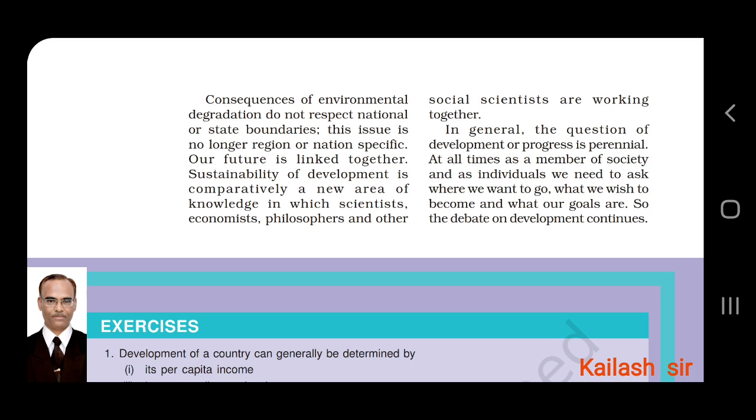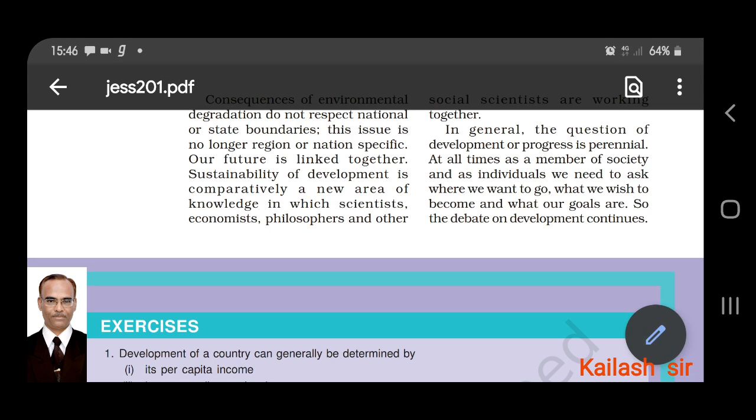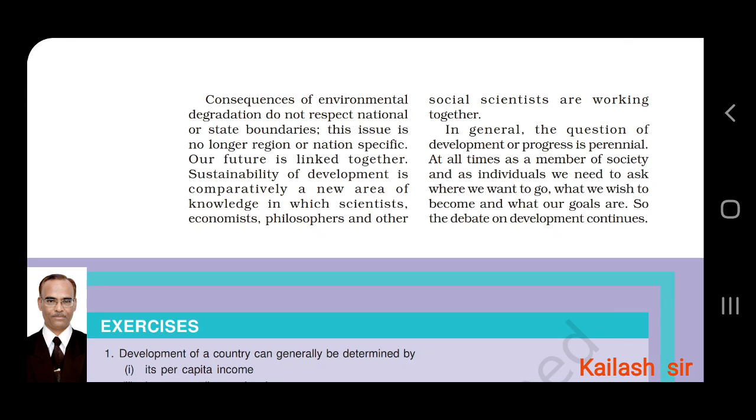In general, the question of development or progress is perennial. Perennial means it is durable, lasting for many years. Development or progress is not limited to a certain period. It goes on and on. Perennial, this term you might have known in geography. Perennial rivers are rivers which flow continuously and do not dry up. So perennial means continuous, or something that should continue for long.